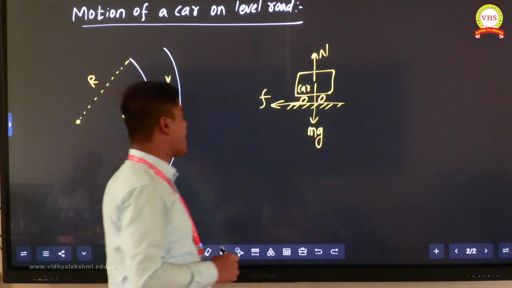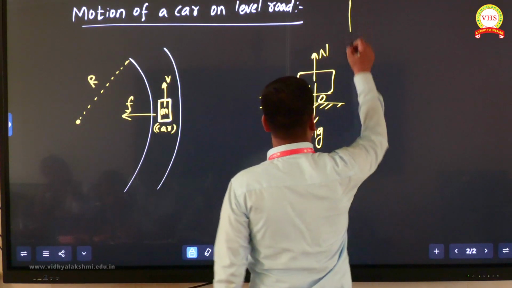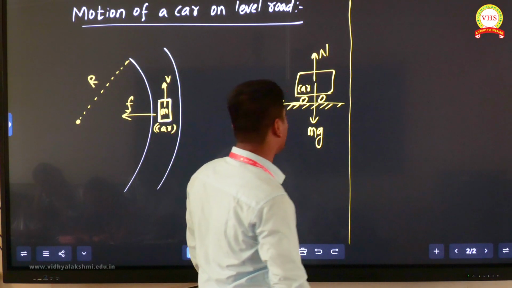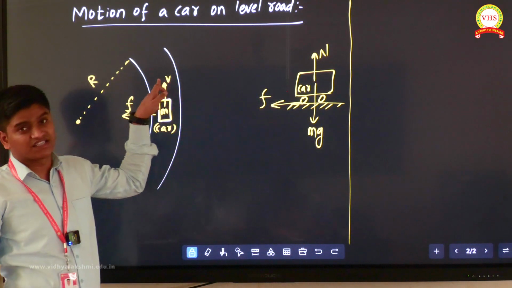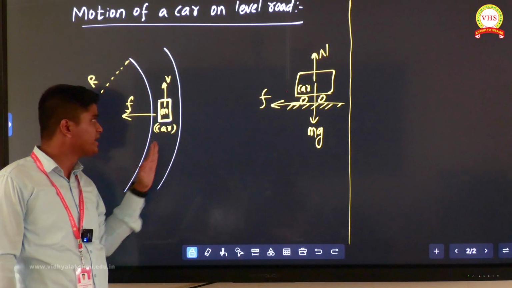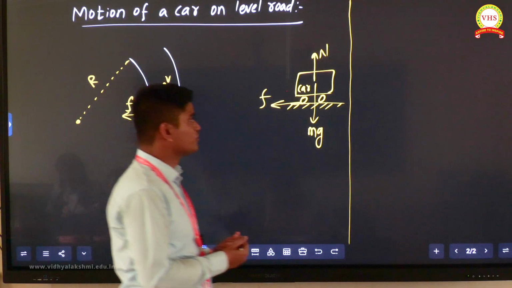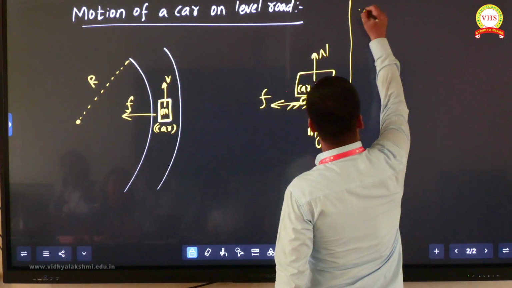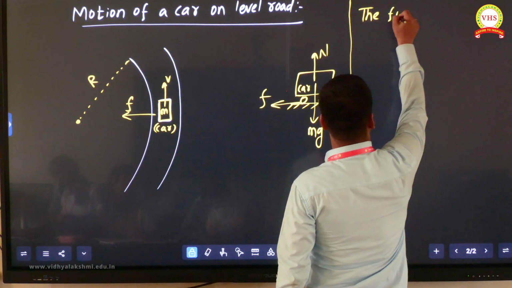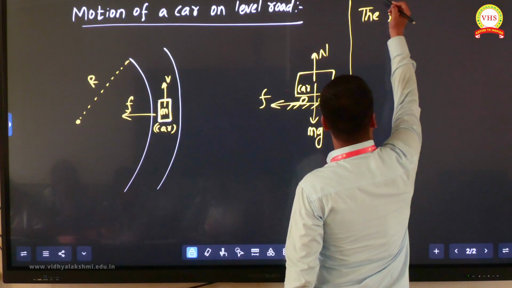Now we want to apply Newton's law and solve this problem. What do we want to solve? With how much maximum velocity this car can safely take a circular turn. That one we'll try to see. So first everyone write the forces acting, the contact forces basically.